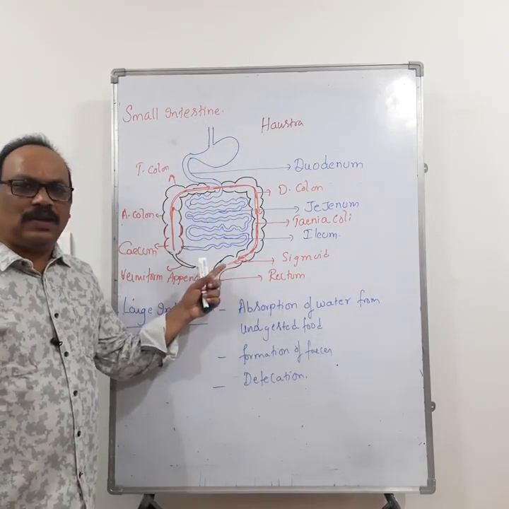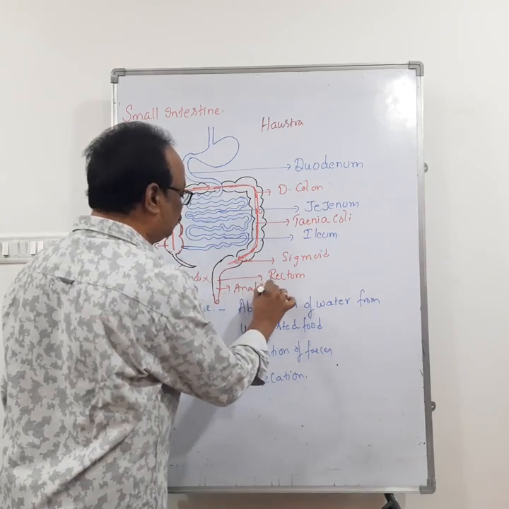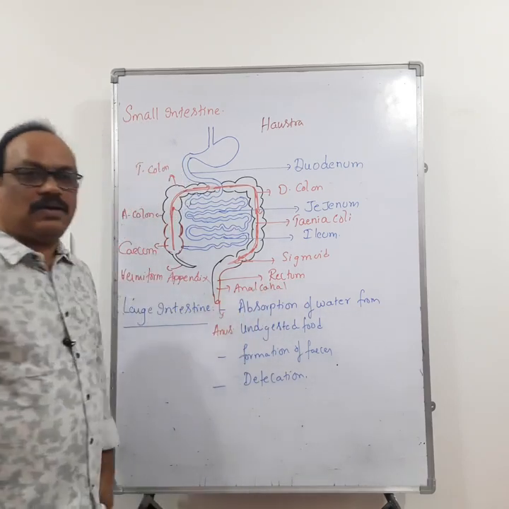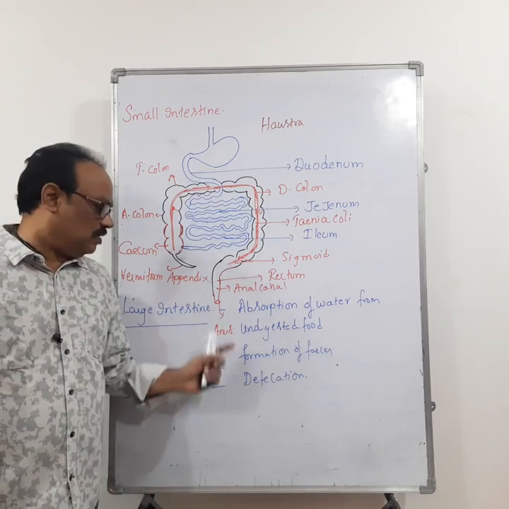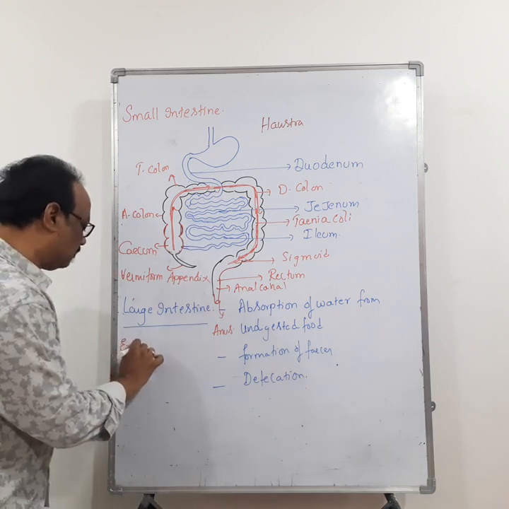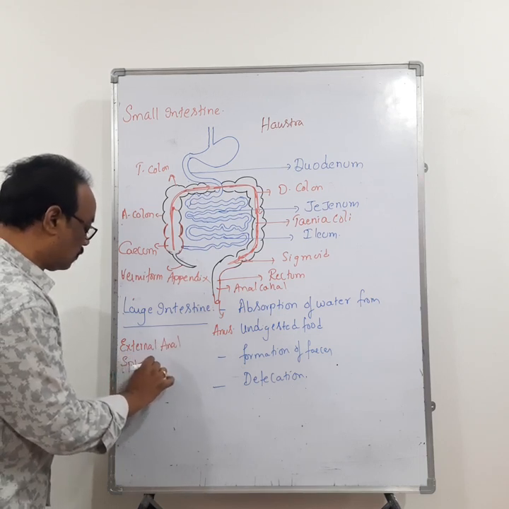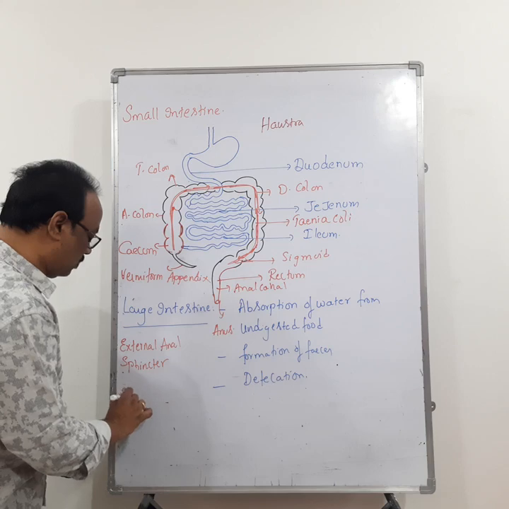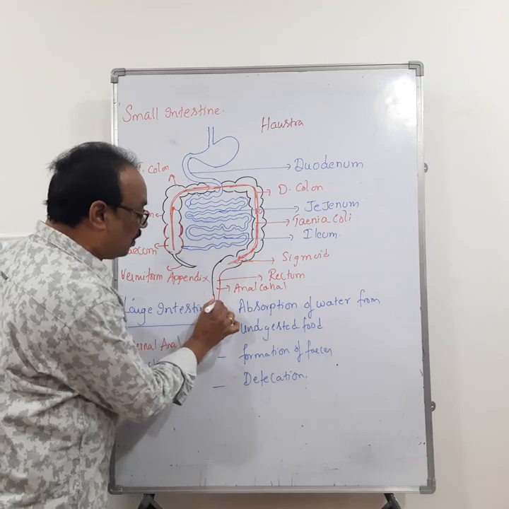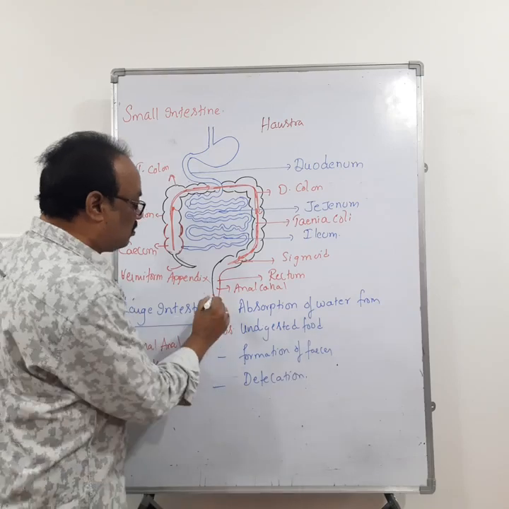Now we see the rectum. The rectum opens into the anal canal. So this one is the anal canal, and the anal canal opens into the anus. And this anus consists of 2 sphincters. One is the external anal sphincter, and the second one is the internal anal sphincter. Remember that the external anal sphincter is present here.